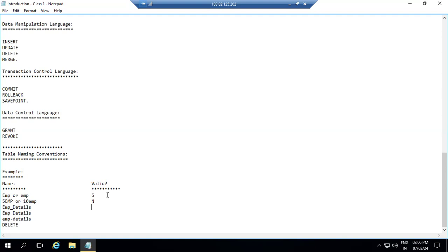Next, EMP underscore details. As I told, underscores will be accepted, so yes, it will accept. Next, where we are using a space in between. When you use a space in between, what happens in that case?